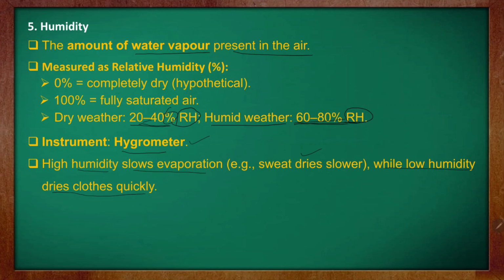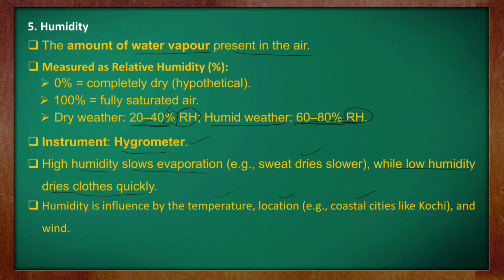And humidity is influenced by temperature and location. For example, in coastal cities like Kochi, the humidity used to be more. Why? Because they are located near the sea. Coastal cities means cities which are located near the sea, yes or no, and wind. So humidity is dependent on temperature, the location, and the wind, the speed of the wind. So that was about humidity.